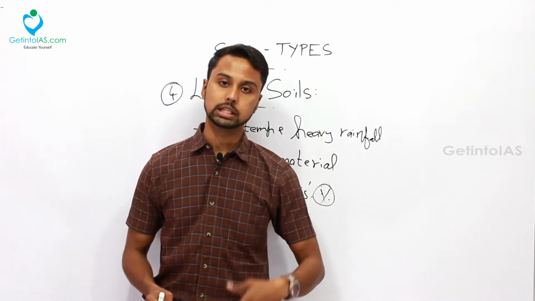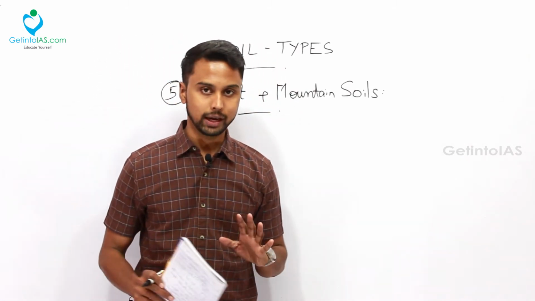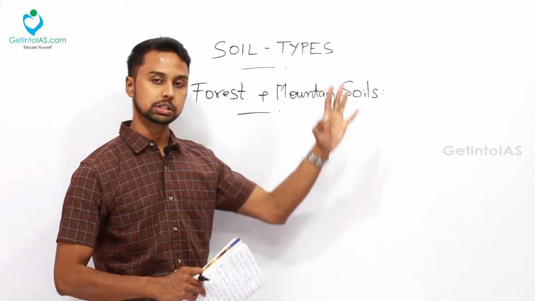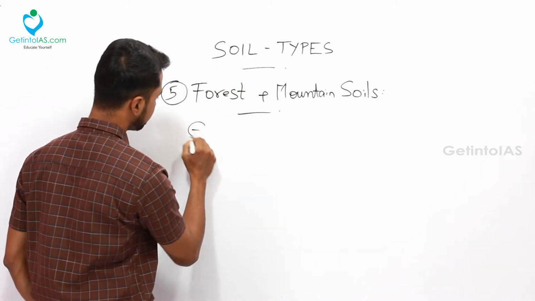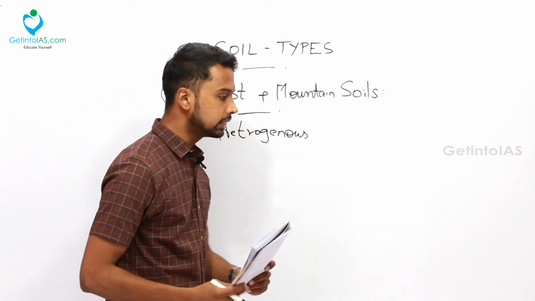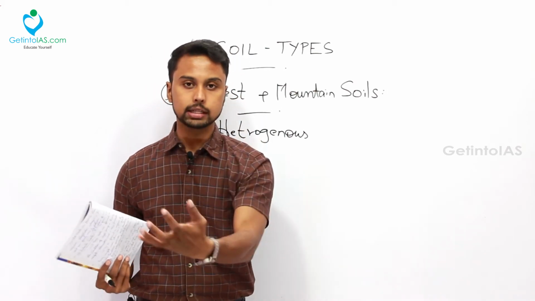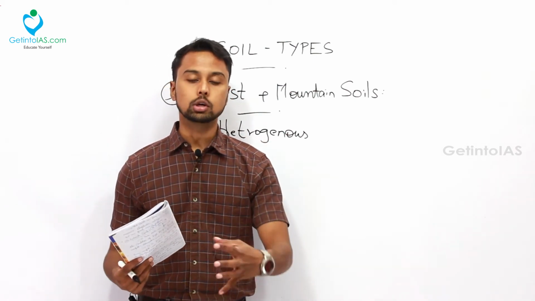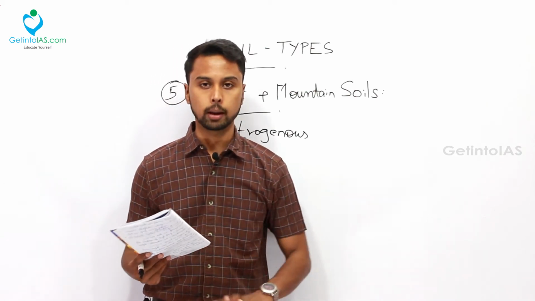So next we will move to the next type of soil. The next important soil type we are going to see is the forest and mountain soil. As the name describes, the soils present in the forest and mountains come under the section of forest and mountain soils. The first point is that these soils are very heterogeneous in nature. The soils found in close proximity may be close together, but if you examine them, the texture, color, everything will be different. So it is very heterogeneous in nature.